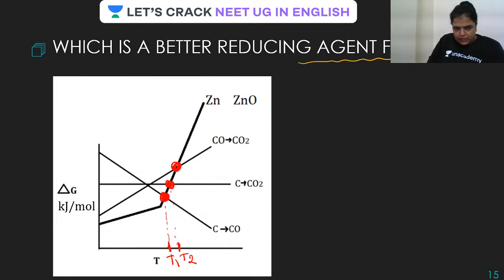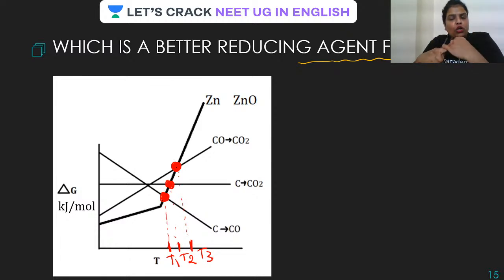And this one is, say, T3, guys. See, in order to choose a reducing agent, or to decide which reducing agent is best, we should look for two things. First of all, temperature should be low. At the same time, delta G should be negative. I'm repeating, at the same time, delta G should be negative.